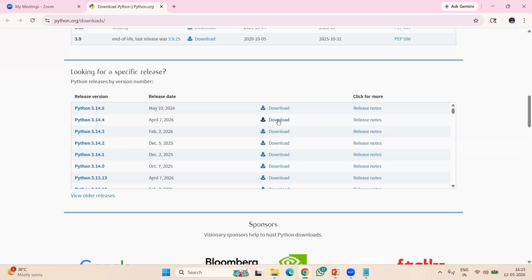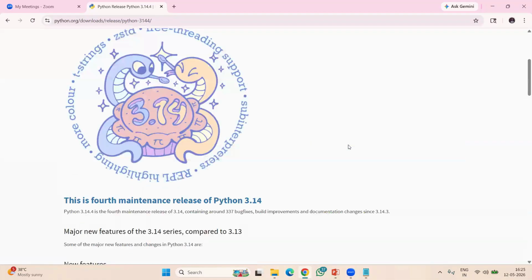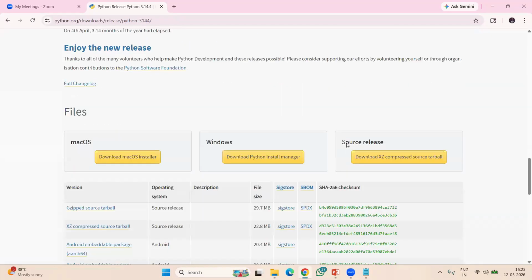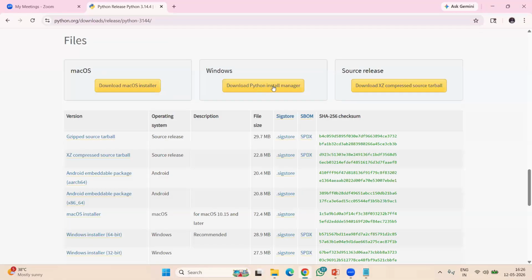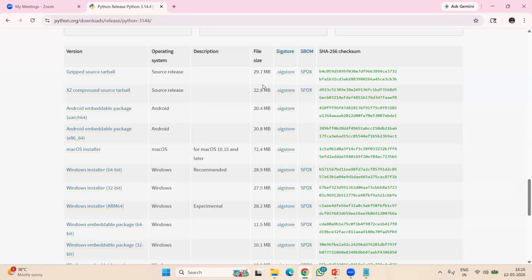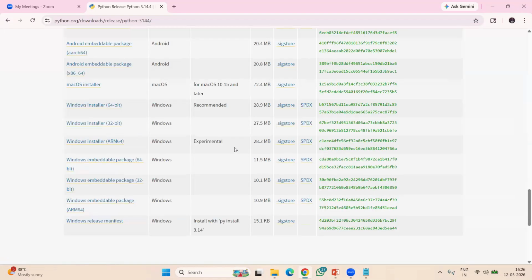3.14.4. Let's download this. If I click on this, you can see one more page here. You just scroll down and see here. Now here, you try to click on this button. Download Python install manager. Okay. Or you can just click on this button that is going to downloads. Or here in the table, this one. Windows installer 64-bit recommended. Click on this. Okay. That's going to download.